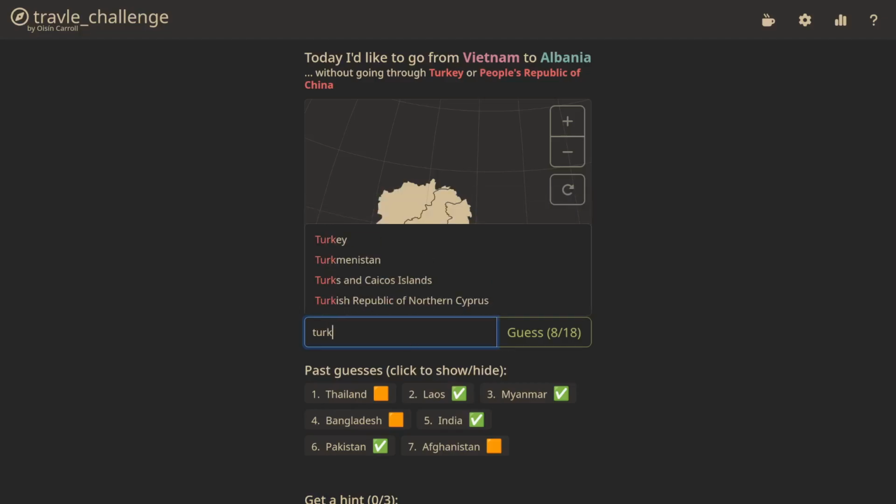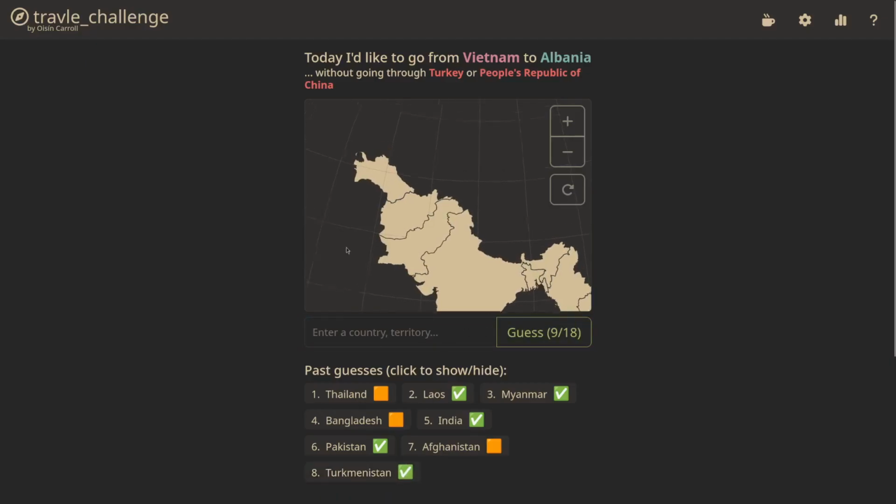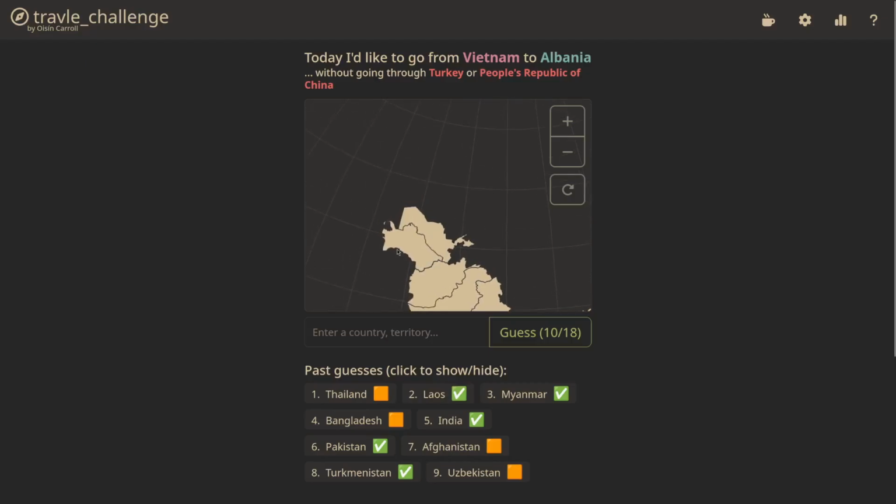Let's try Turkmenistan. Okay, we got a green square there, a check mark. Let's try Uzbekistan. Okay, orange, but it's still going in the right direction. And I guess we could try Kazakhstan?